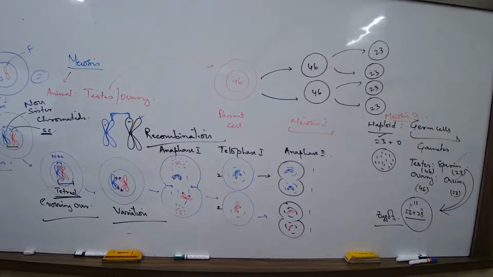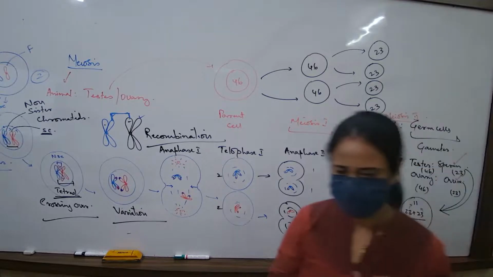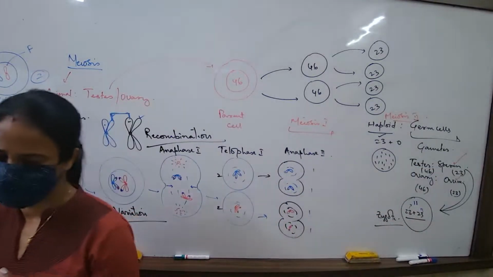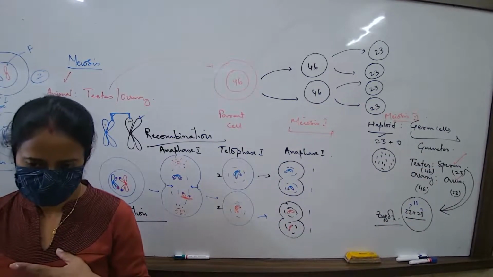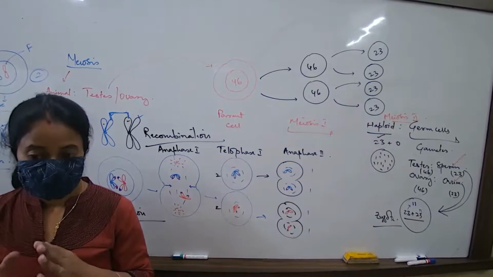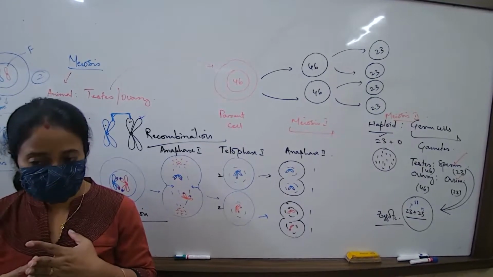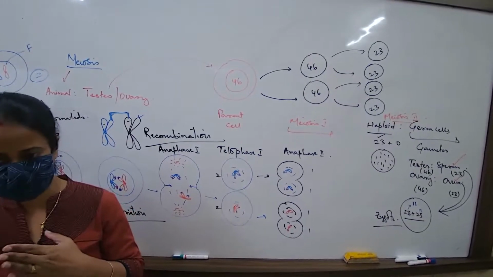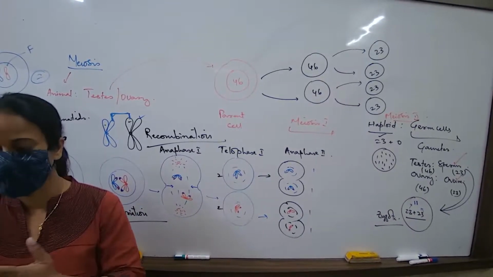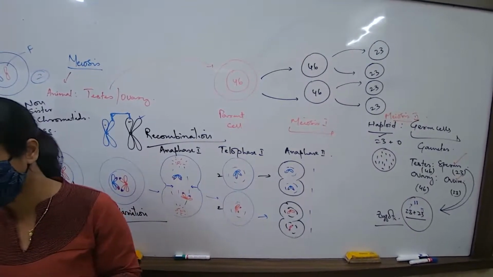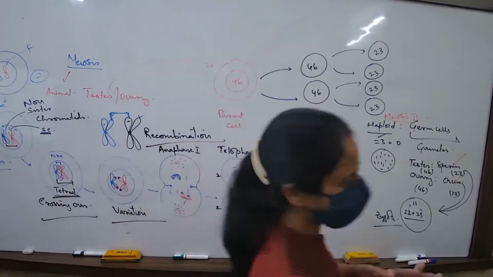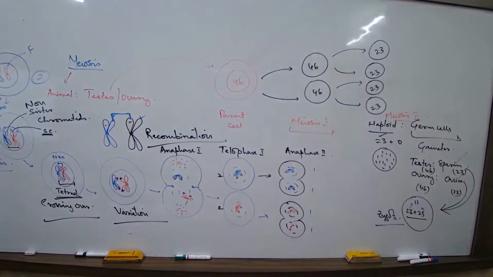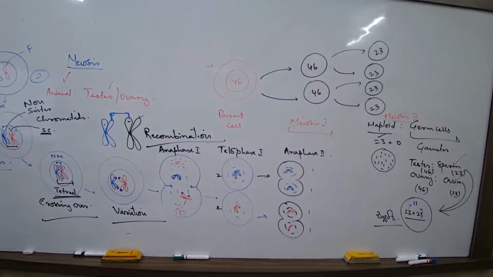Okay. Third difference बोलो. Meiosis is longer than mitosis. The process of meiosis is longer, completed in 2 phases, meiosis 1, meiosis 2. Mitosis is shorter. Fourth, chromosome number is maintained in mitosis, and in meiosis it is reduced.